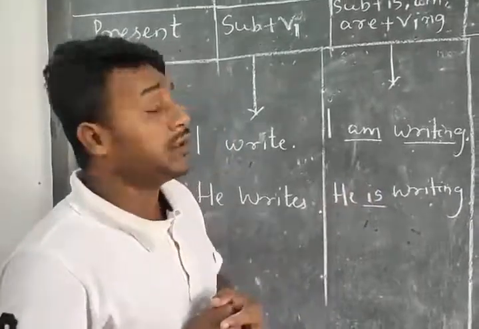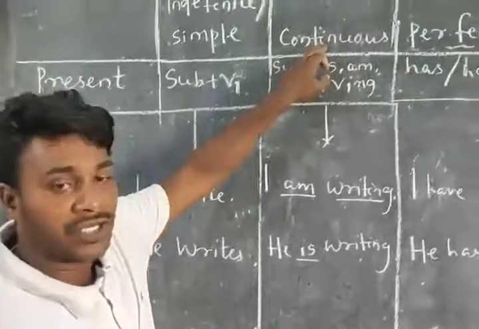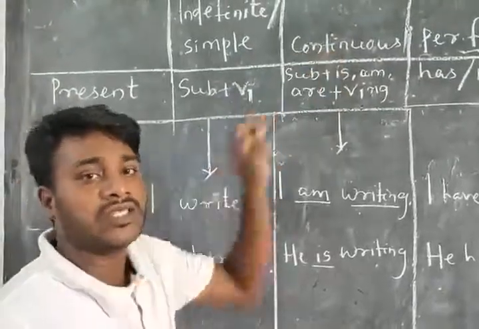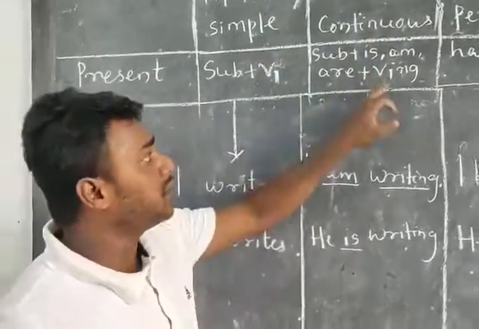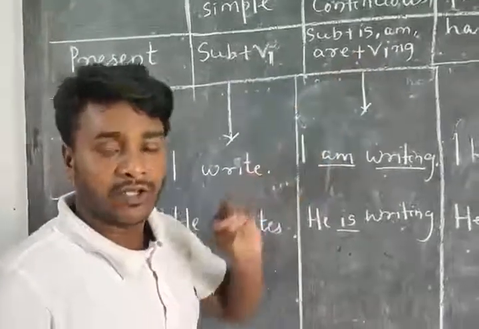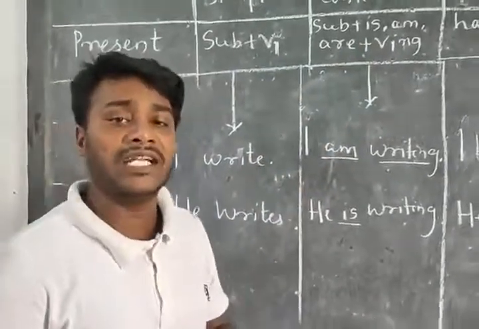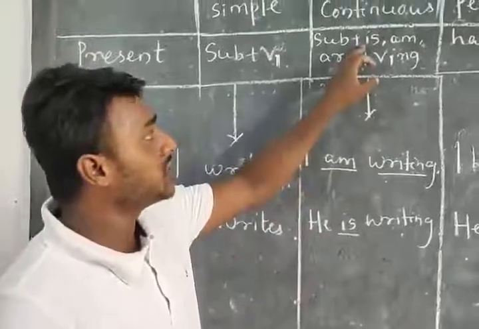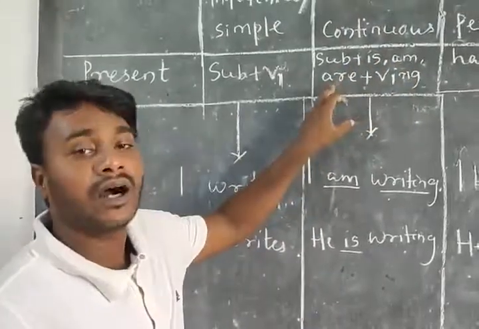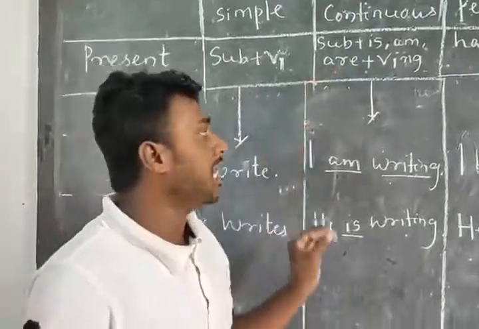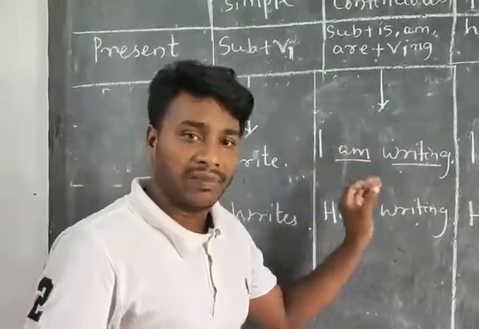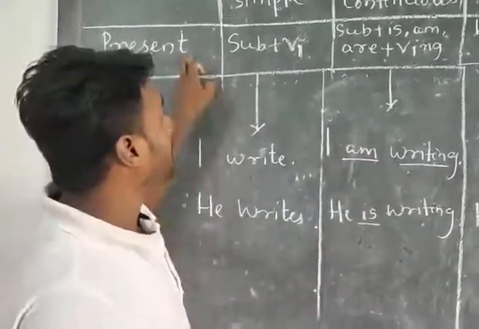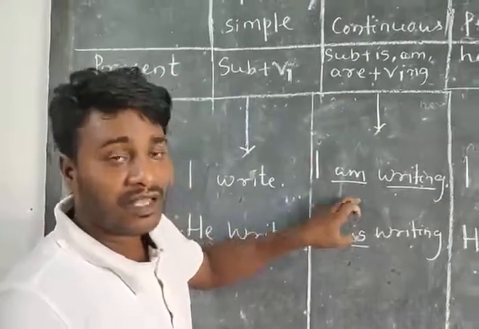So we got to know that continuous form means is, am, are plus verb ing. That means the helping verb of your present tense is is, am and are. If there is is, am, are plus ing in your main verb, that will be your present continuous form.